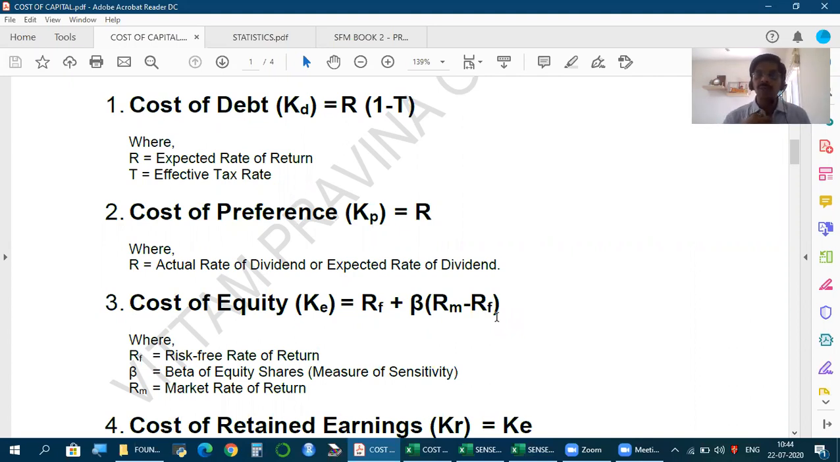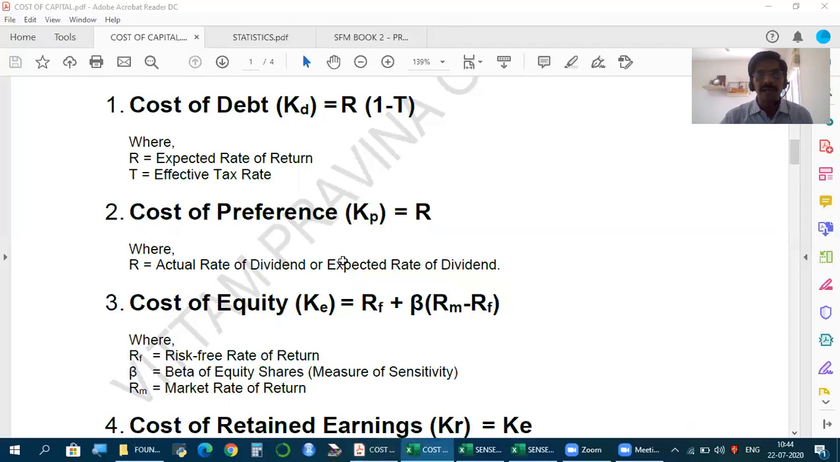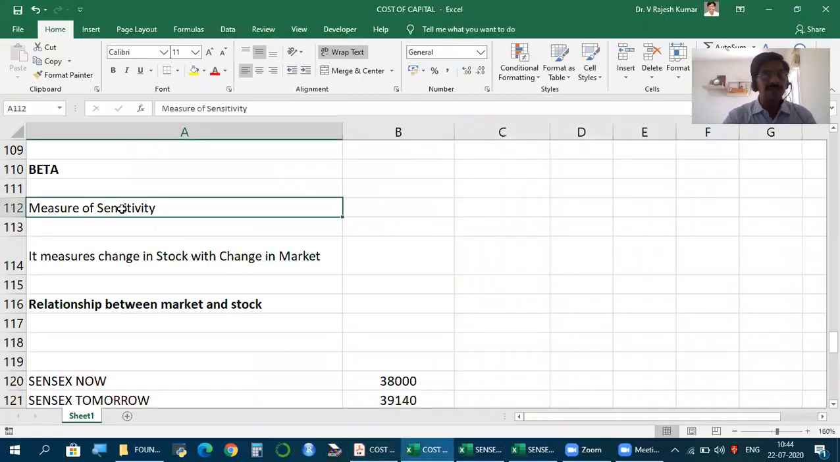As a shareholder, I want to know from my company what is the premium to expect. For that, this risk premium, what we also call market risk premium, we multiply with beta. Now, what is beta? It's a measure of sensitivity. What does it measure? It tells us if so much is the change in the market, what will be the change in the stock? So in simple words, it is a measure which tells us the relationship between market and stock.